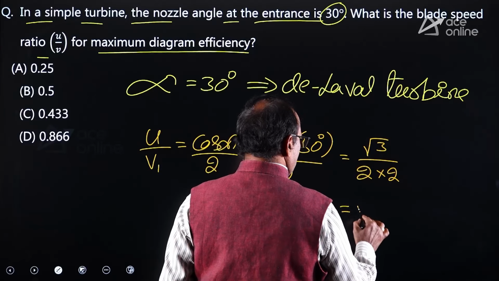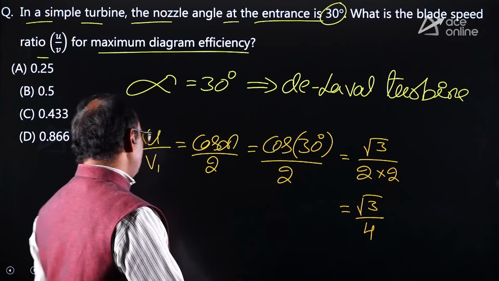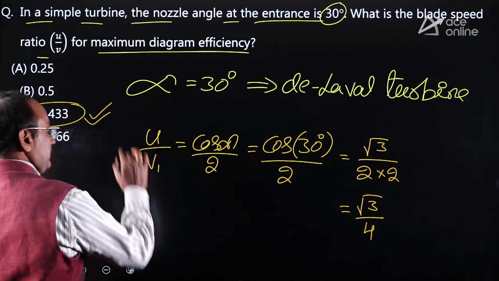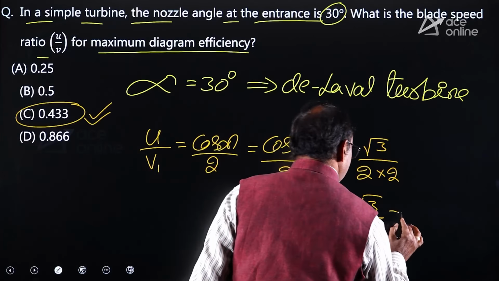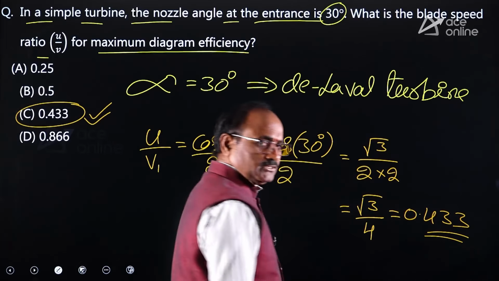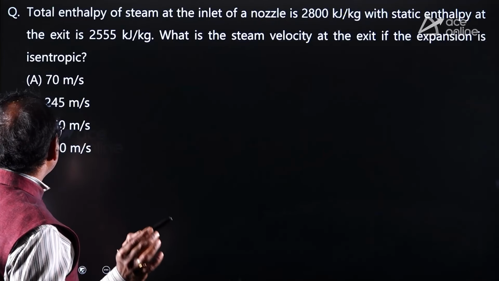That means it equals root 3 by 4. You simplify this value to get 0.433. That is the answer. Understood clearly? Similarly, look at the other one.